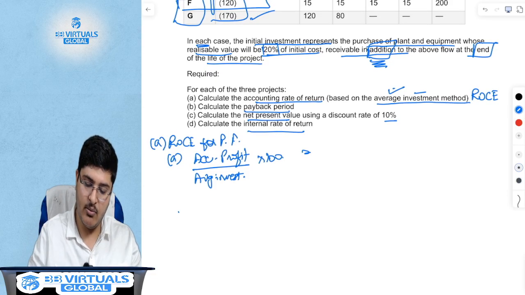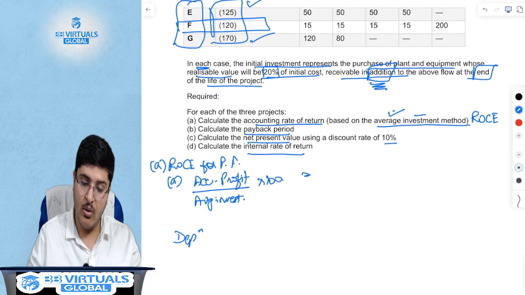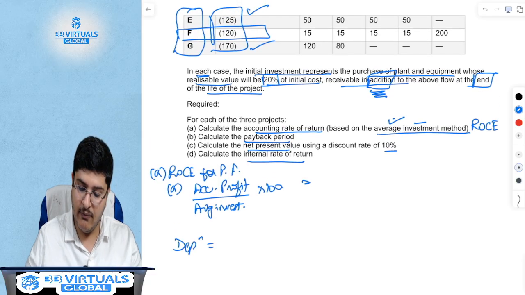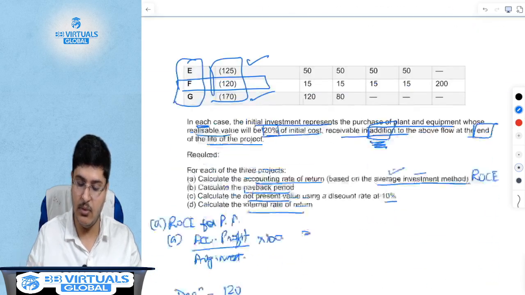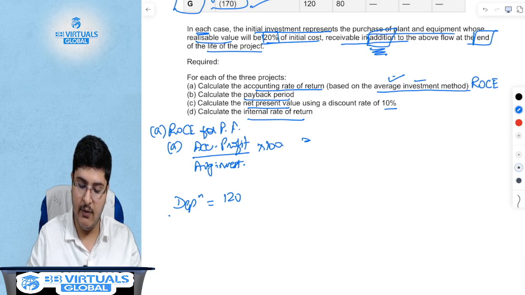So why don't we calculate depreciation over here? What is the initial investment? The initial investment is 120, correct? It is of course 120,000, so it's 120, right? Everything in thousands.